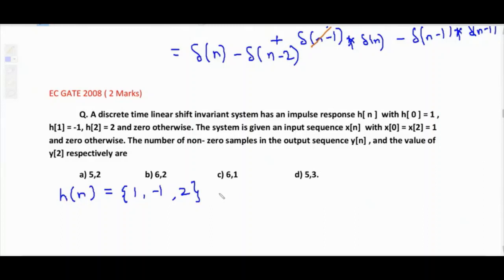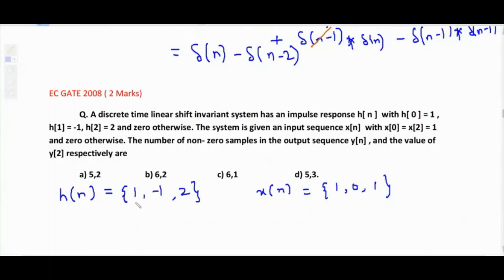The system is given an input sequence, x of n. So what is x of n? X of 0 is 1, then 0 and then again 1. X of 0 equal to x of 2 equal to 1, that means 1, 0, 1 and 0 otherwise.